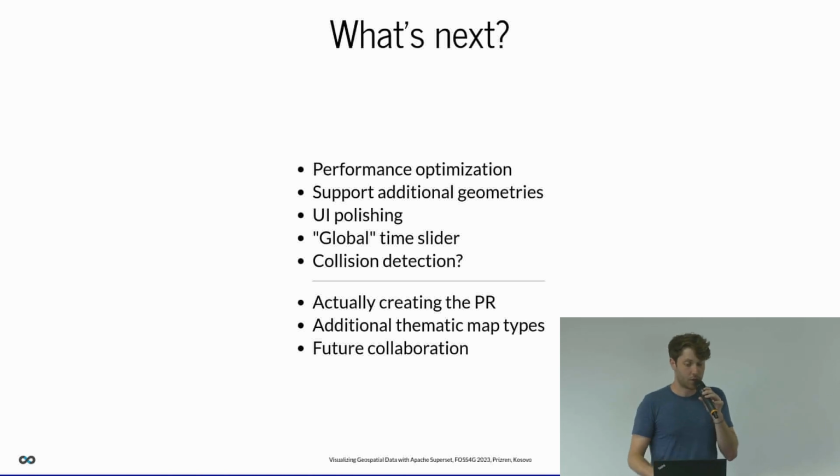We want to support additional geometries. We want to do some UI polishing, and some future features, let's say it like this. And probably the most important thing is to actually create the pull request. So this comes back to upstream. We are in contact with the Superset developers. They are really eager to have this functionality. It's a super open community, and so yeah, this is the first step to actually have this base functionality, which we want to extend afterwards.